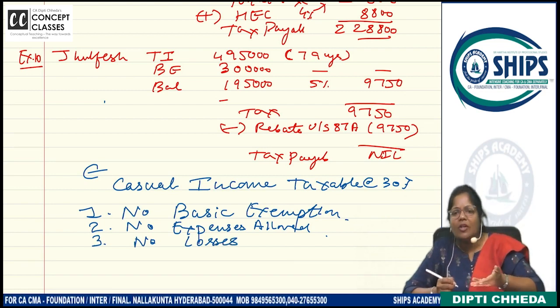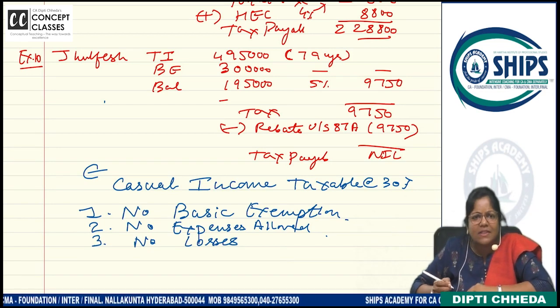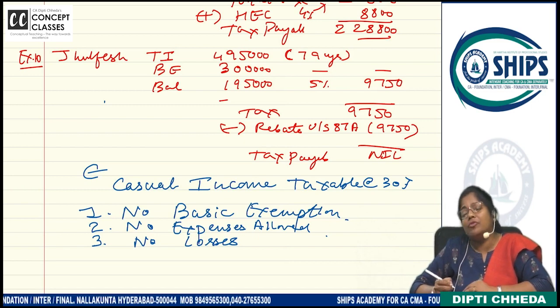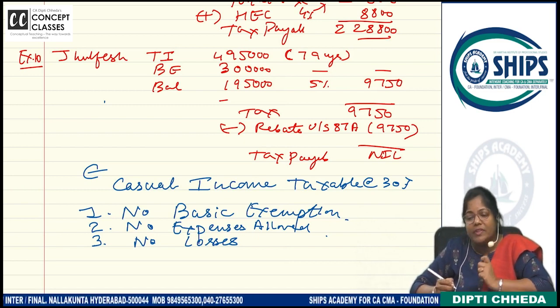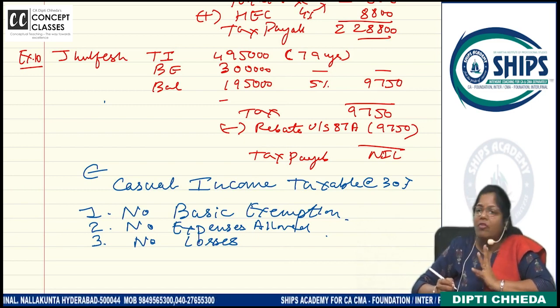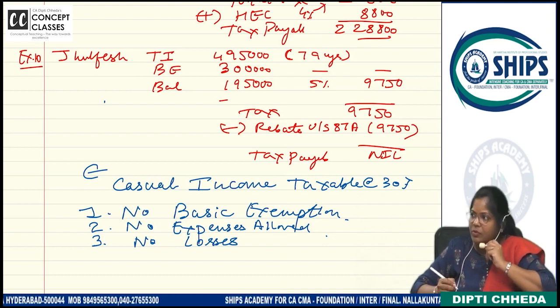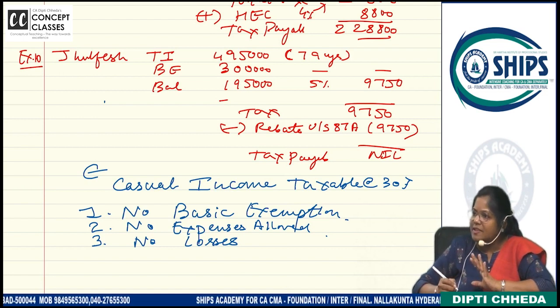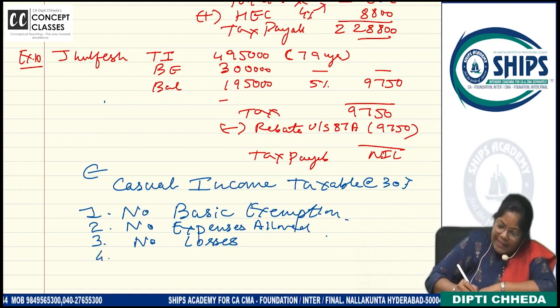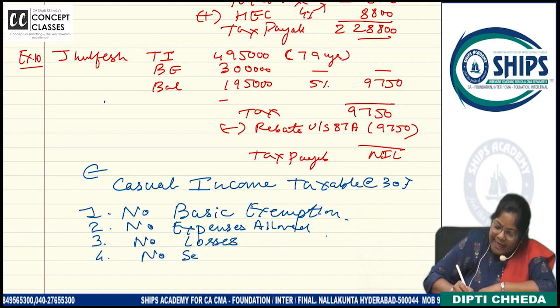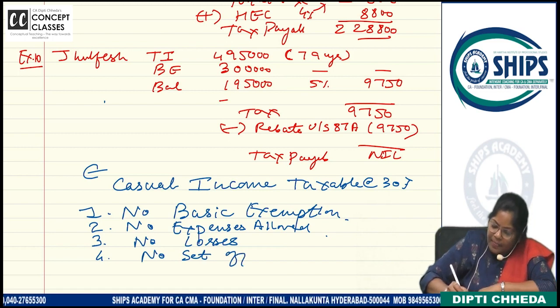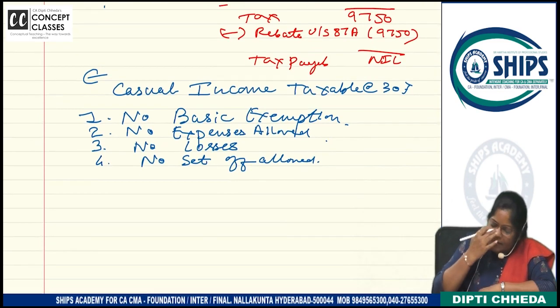When expenses are not allowed, can you show losses? Ma'am, this year I took 40,000 of lottery tickets. I did not win a single rupee. Bad luck. 40,000 I want to put in loss. Can you show a loss? No, you cannot. So no losses are allowed. Fourth is no set off.